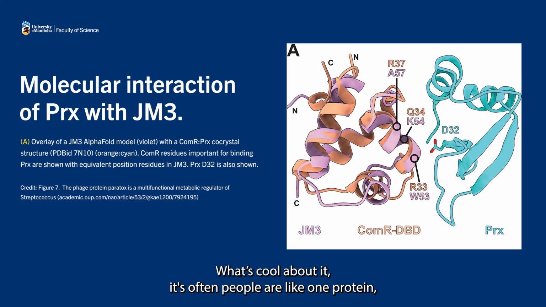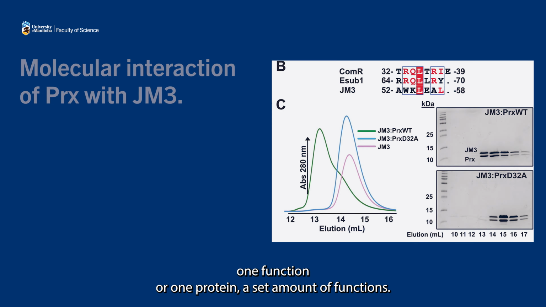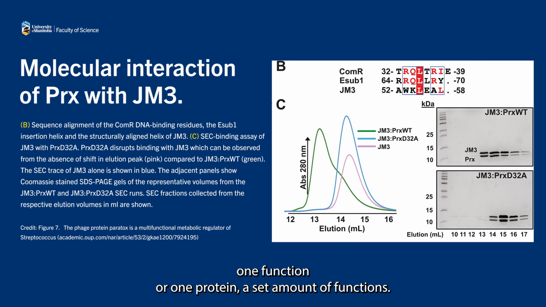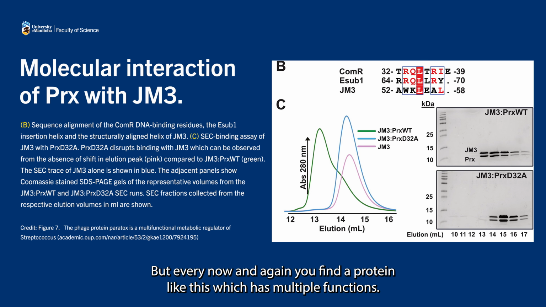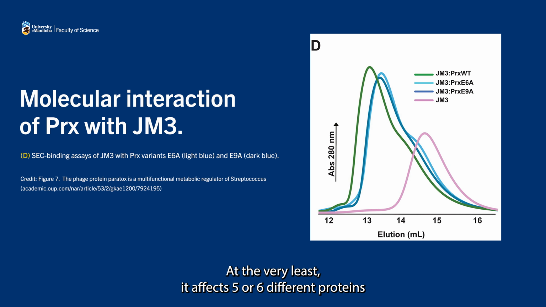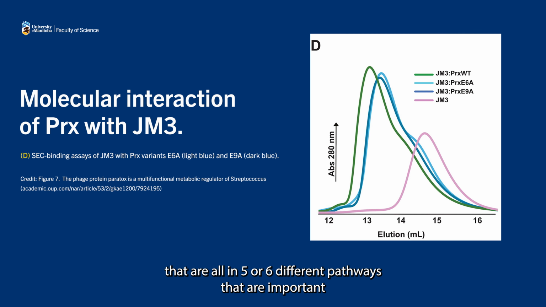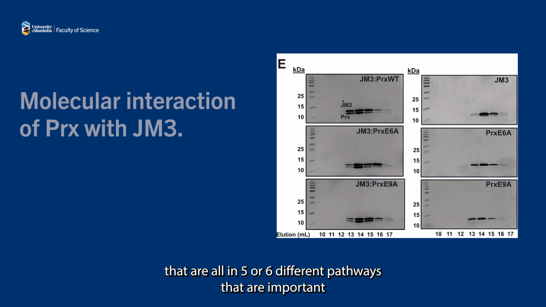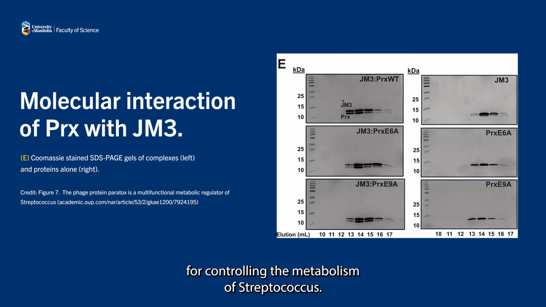What's cool about it is that often people think one protein, one function, or one protein, a set amount of functions. But every now and again, you find a protein like this, which has multiple functions. At the very least, it affects 5 or 6 different proteins that are all in 5 or 6 different pathways that are important for controlling the metabolism of Streptococcus.